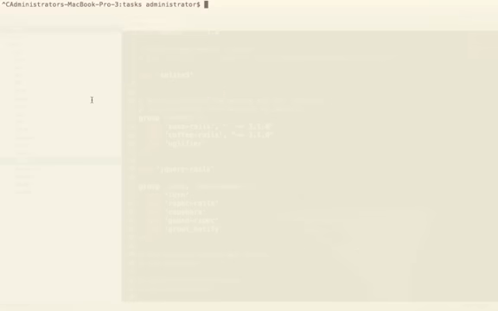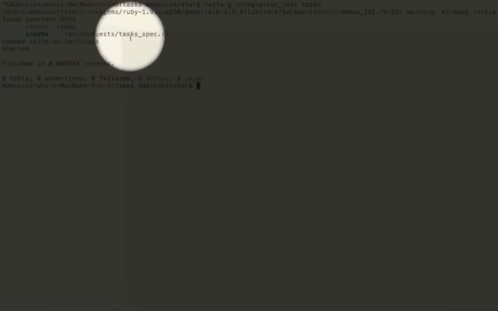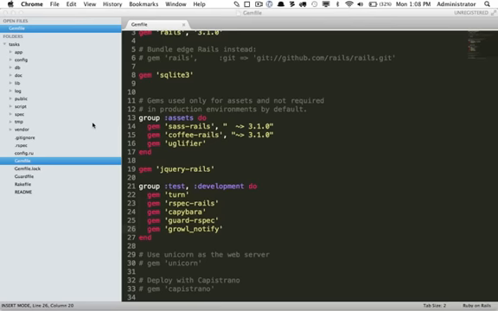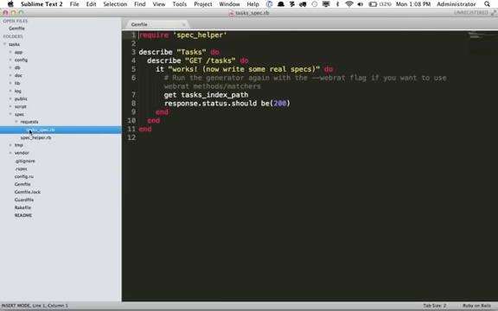Now you also might want to install the rb-fsevent gem. Okay, and now that we've gotten all of these gems installed, let's get started by creating an integration test, which will give you a really easy to understand introduction to using test-driven development in Rails. So I will run rails g integration_test, and this is going to be for tasks. What you see right here is it created a new requests folder, and within it a tasks_spec.rb file. If we want to browse to that, we can open up spec, requests, and tasks_spec. You can see it gives us some sample code here where it will get the /tasks path and make sure that a response of 200 was returned.